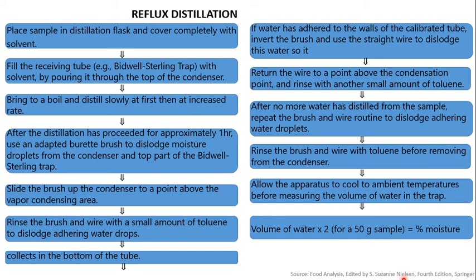Rinse the brush and wire with toluene before removing the condenser. Then allow the apparatus to cool to ambient temperature before measuring the volume of water in the trap. Then, for a 50 gram sample, we find out the percentage of moisture from the volume of water.